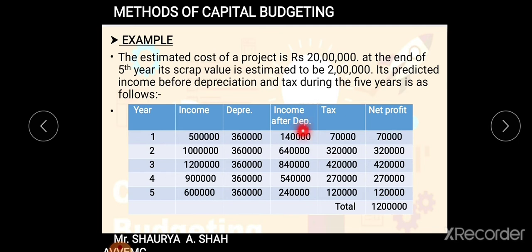In the third column, depreciation is deducted from the income. So 5 lakh minus 360 gives you 140. 10 lakh minus 360 gives you 640. 12 lakh minus 360 gives you 840. So on and so forth.